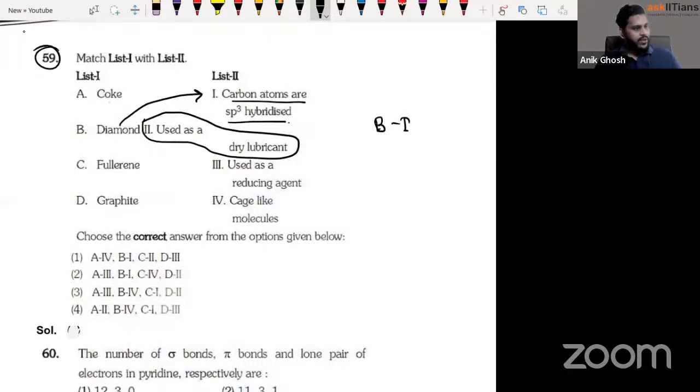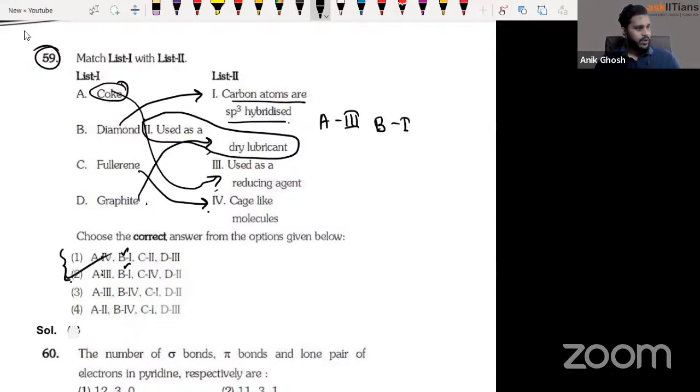Just check where we have B1. Option 1 and option 2. So now if I just find out what is A, then I got the right answer, right? What is A? Coke. Coke is used as a reducing agent, isn't it, guys? In metallurgy we have used it. Graphite, fullerene is the cage-like molecule. Graphite is used as a dry lubricant, right? So B1, A would be 3. A3, B1. Okay, option B.